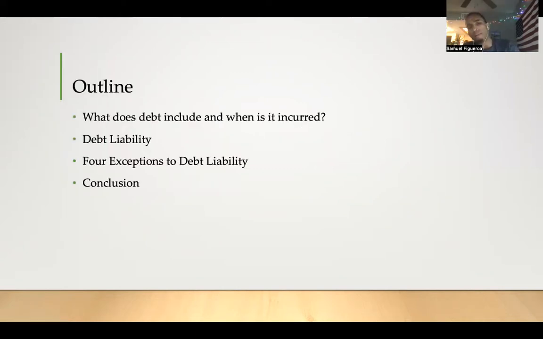Our outline boils down to these four brief things. We're going to first go through what does debt include and when is it incurred. Then we'll go through debt liability. That'll be the general rule. And then we'll go through the four exceptions to debt liability, because as you know, in law, you have your general rule, and for every single rule there is, there are exceptions. So we'll go through the four exceptions, and we'll finally conclude and talk about the next lesson, the next issue that we'll go through in the next video.